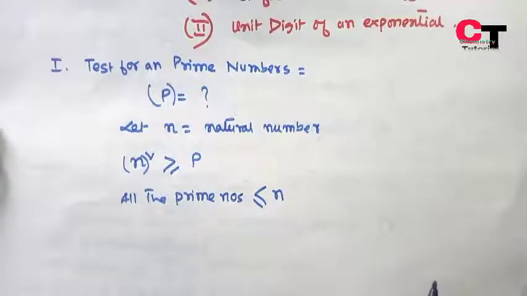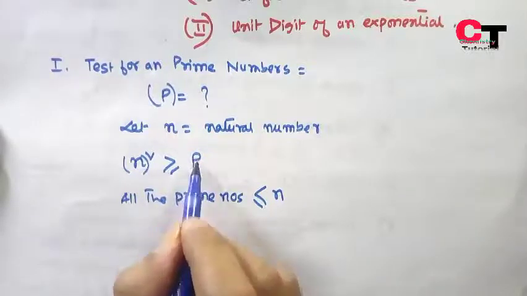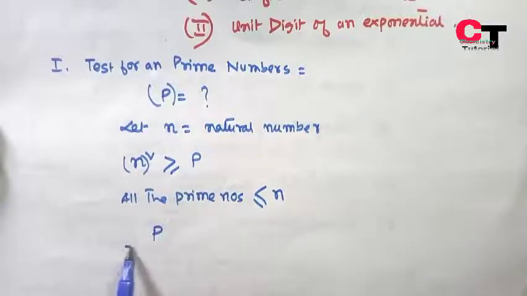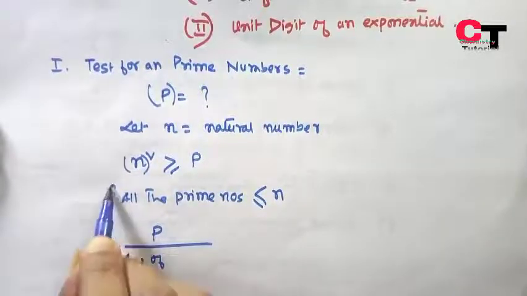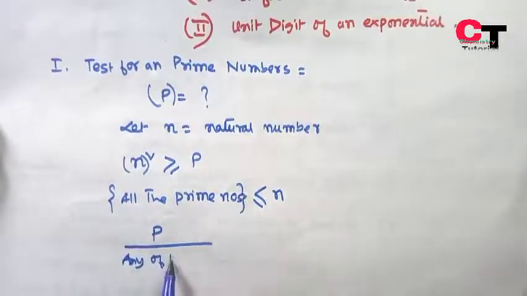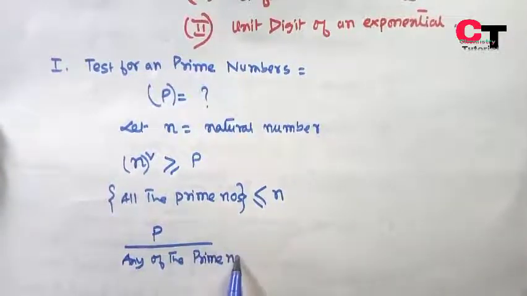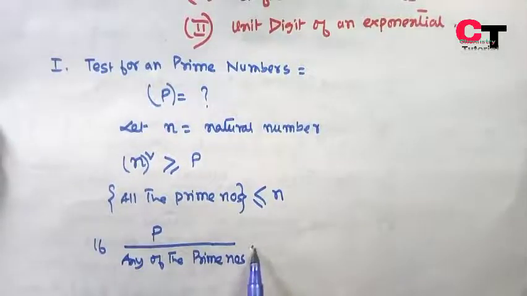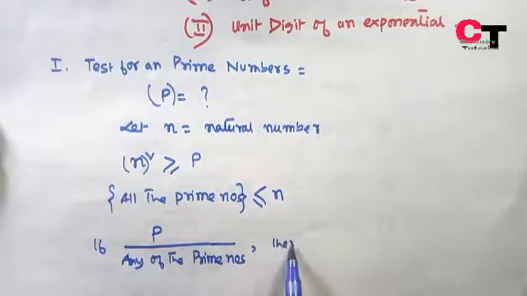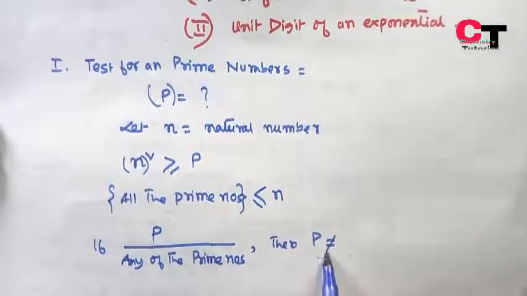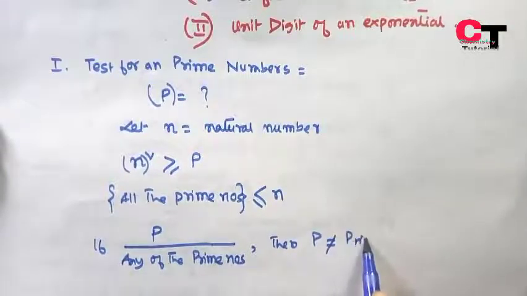Now if the given number p is divisible by any of these prime numbers, then p is not a prime number.